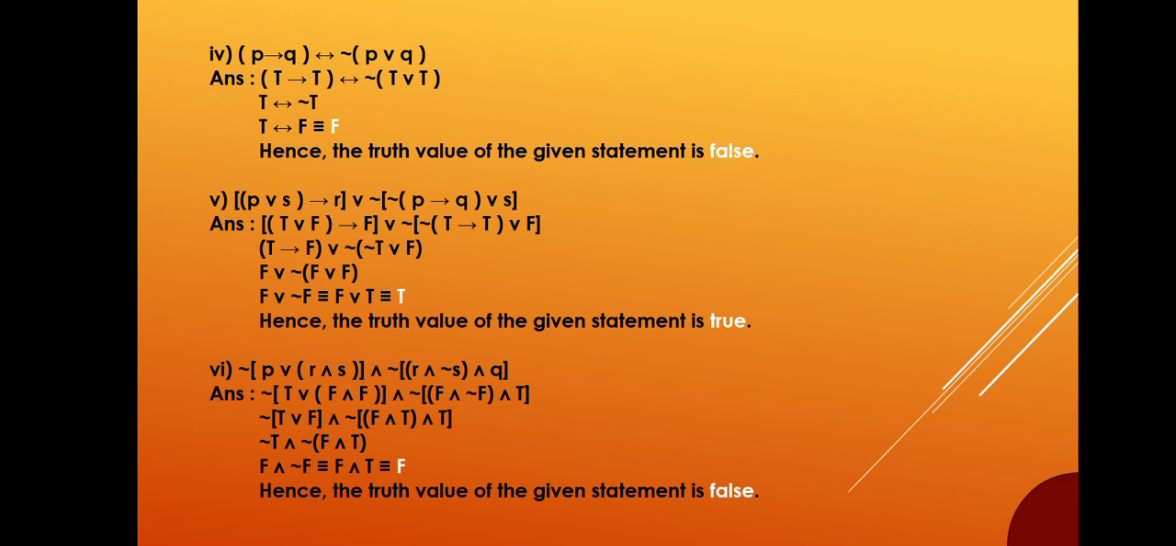Negation of P or R and S and negation of R and negation S and Q, which is equivalent to negation of T or F and negation of F and negation F and T. This is equivalent to negation of T or F and negation of F and T and T. This is equivalent to negation T and negation of F and T, which is equivalent to F and negation F, equivalent to F and T. This is equivalent to F. Hence, the truth value of the statement is false.